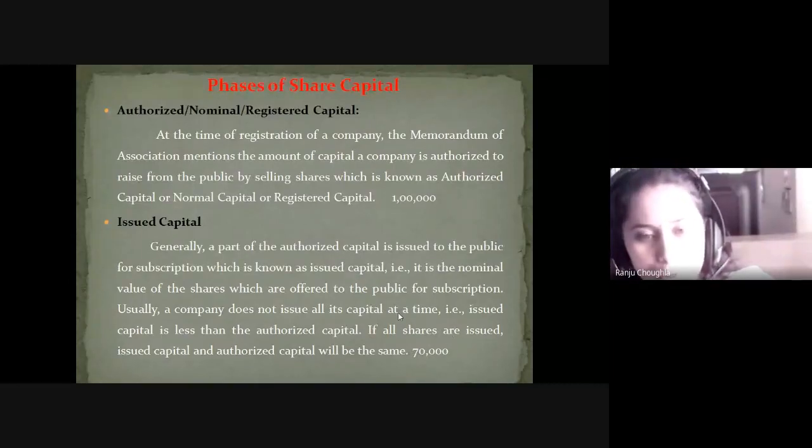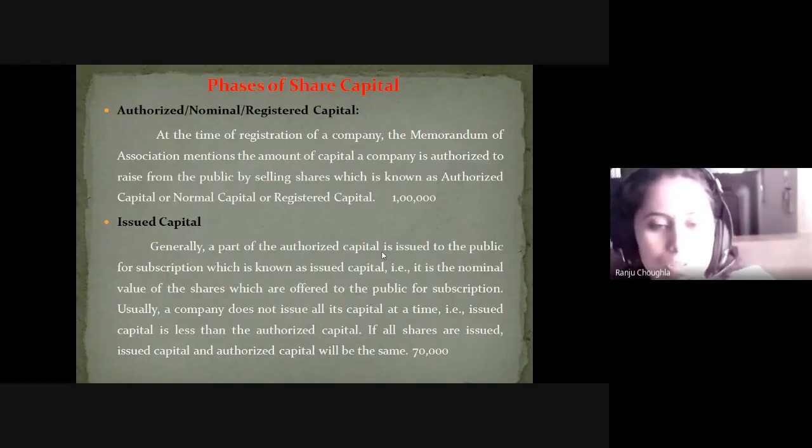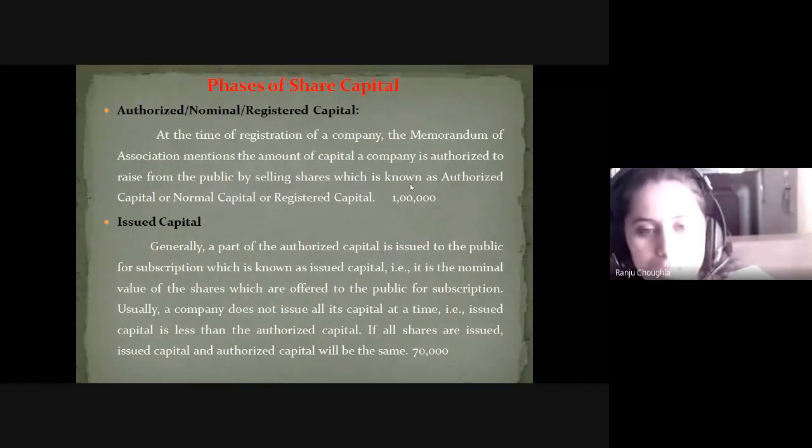So issued means it is a part of the authorized capital. The company at a time will not issue all the shares to the public, so the issued share capital is always less than the authorized share capital. When a company issues all the shares to the public, then the authorized and issued share capitals are the same. I hope the concept is clear, which is authorized and which is issued capital.